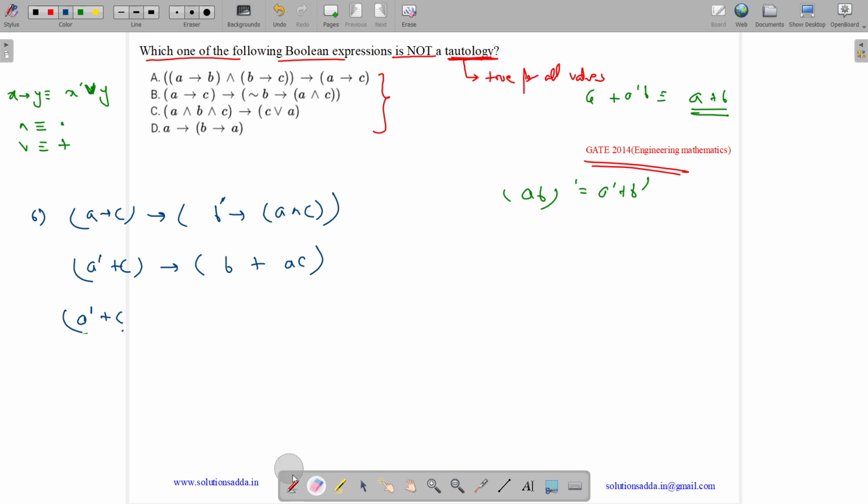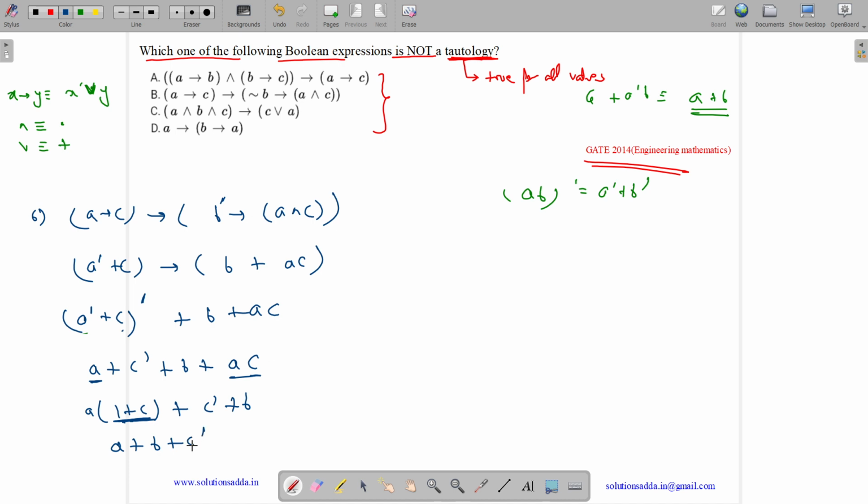What is X implies Y? X dash plus Y. So it will be equal to (A dash plus C) whole dash plus B plus AC. So it is equal to A C dash plus B plus AC. Taking A as common, we will get A into (1 plus C) plus C dash B. 1 plus anything is always true, so we get A plus B plus C dash.